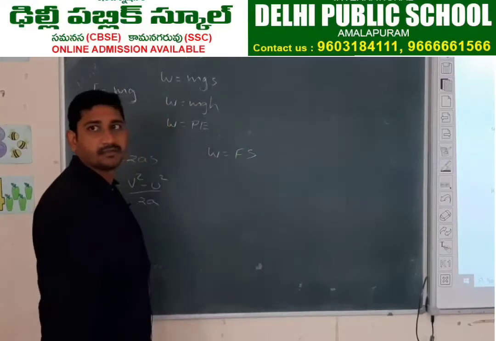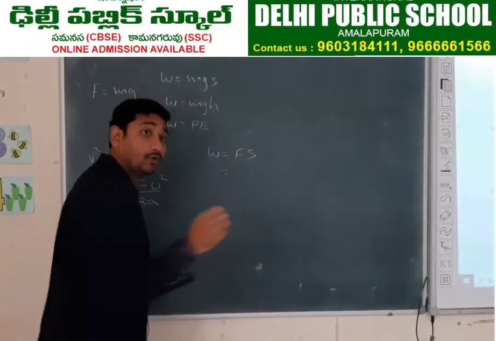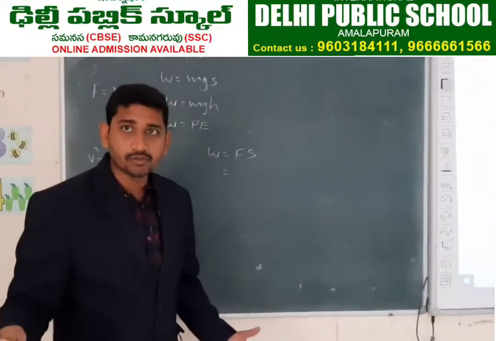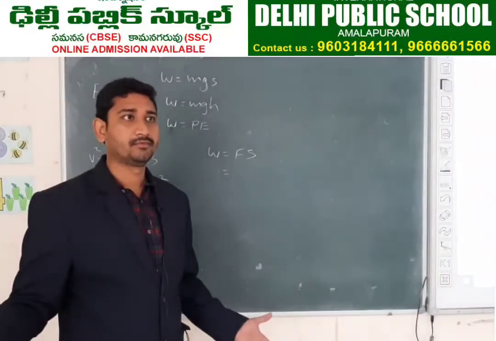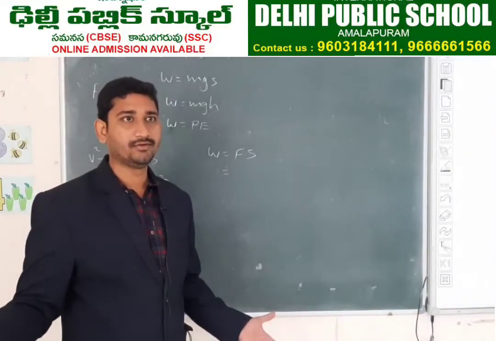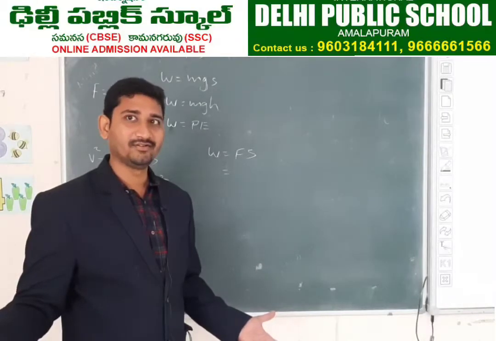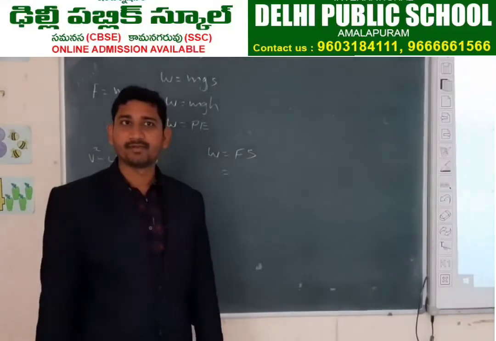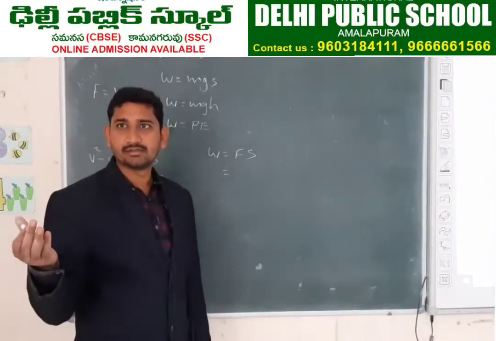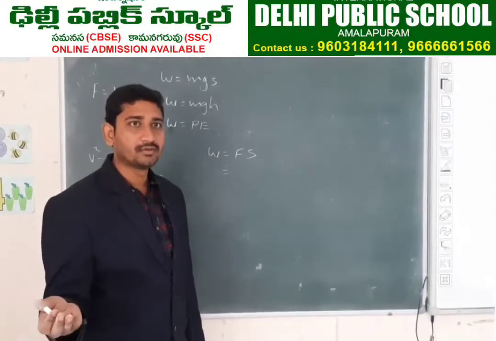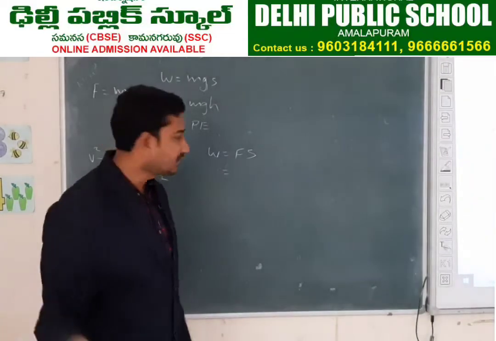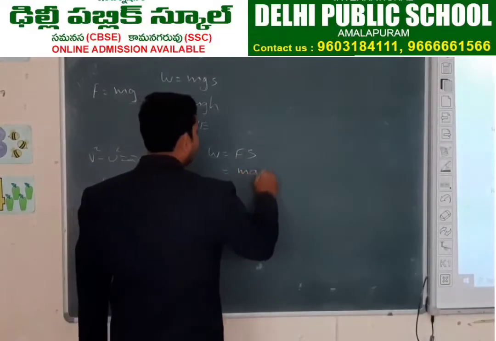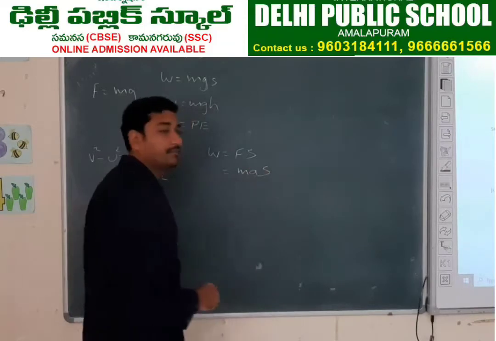Force into displacement. What is force? We don't know that F is equal to ma. You didn't say F equals ma on Saturday. What is the formula for force? Mass times acceleration.